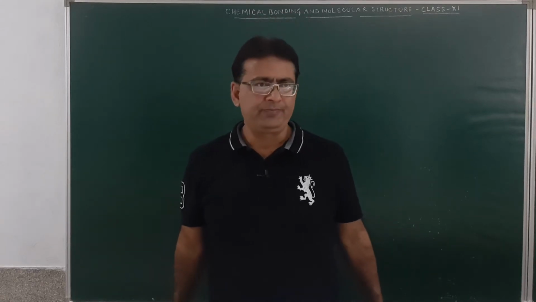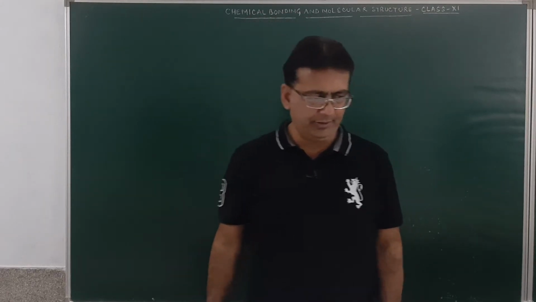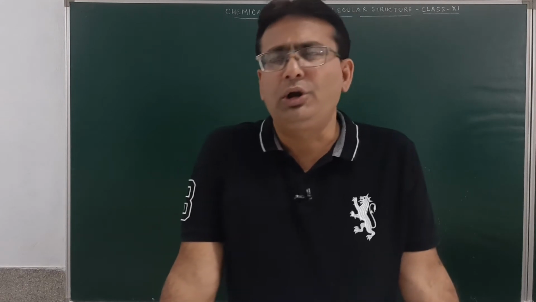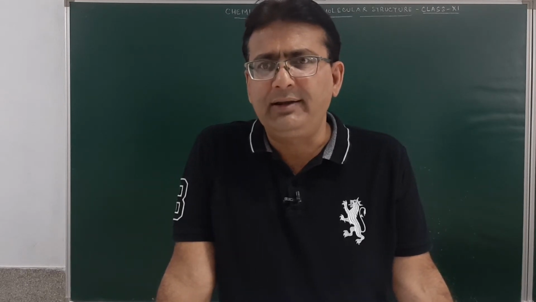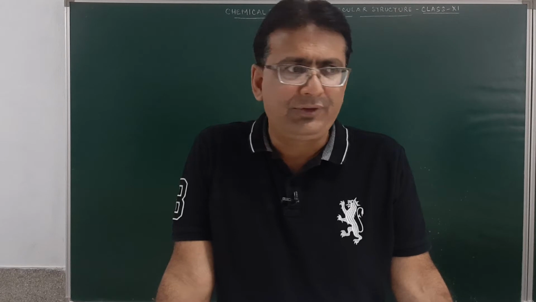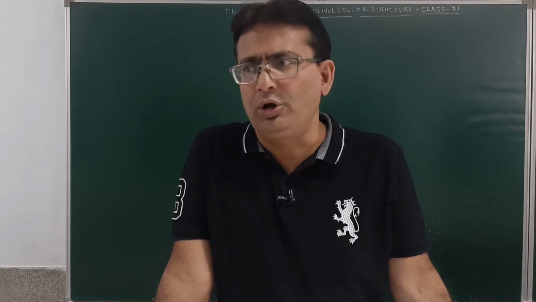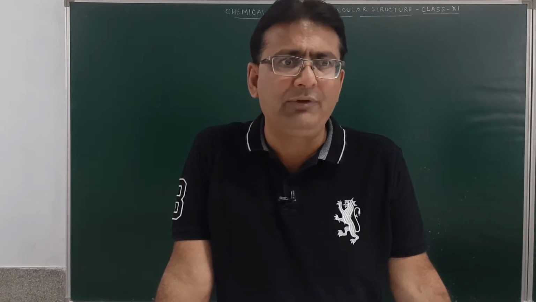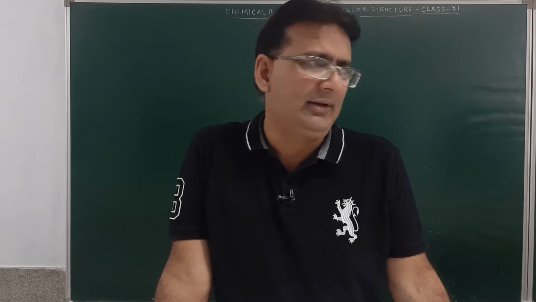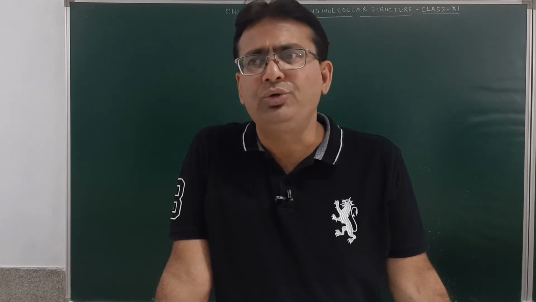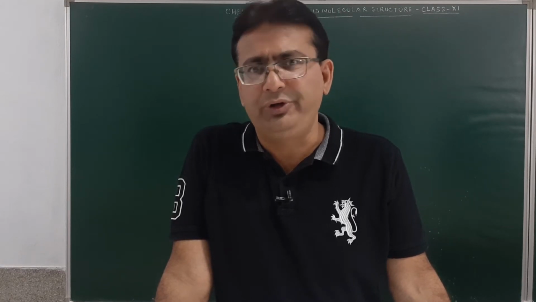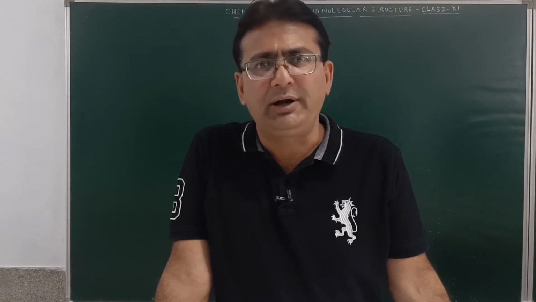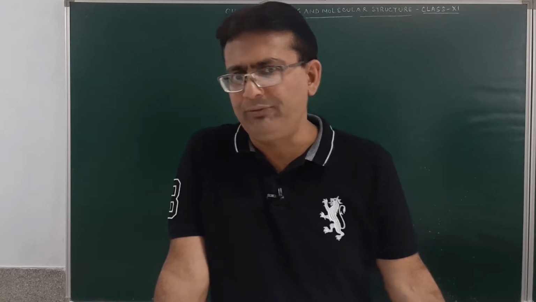Good morning, students. In our previous lecture, we discussed the molecular orbital configurations and the molecular orbital diagrams. And I told you the two molecular orbital configurations with Z equal to 7 or less than 7 and Z greater than 7. We gave you the question to write down the molecular orbital configuration for oxygen and to make the molecular orbital diagram for oxygen. Hopefully, you must have done this.